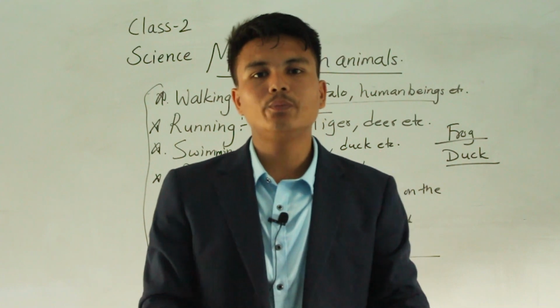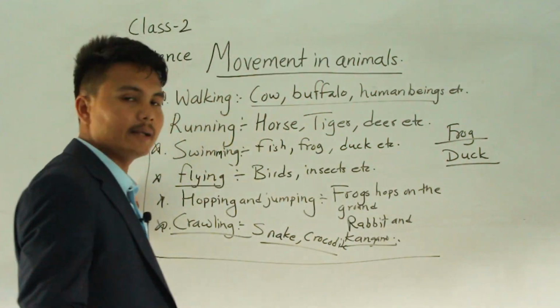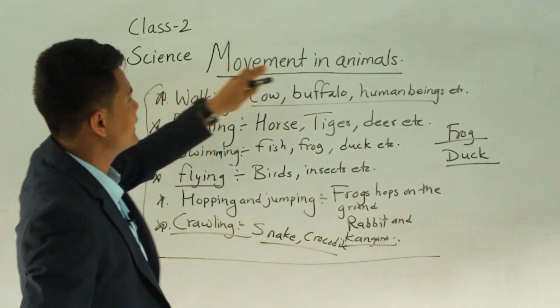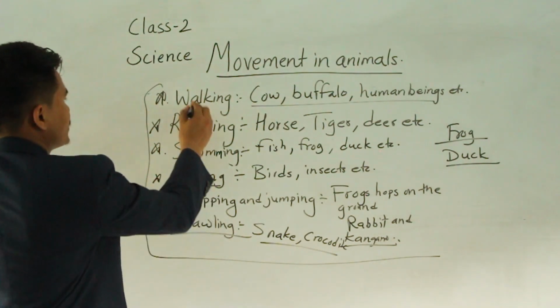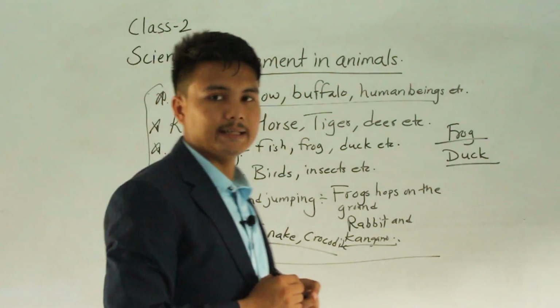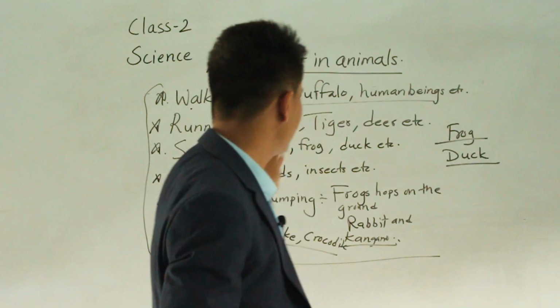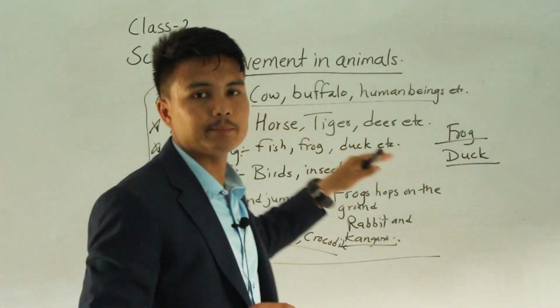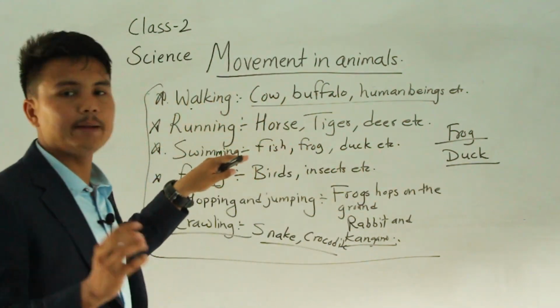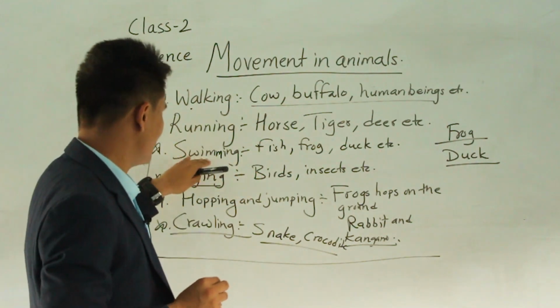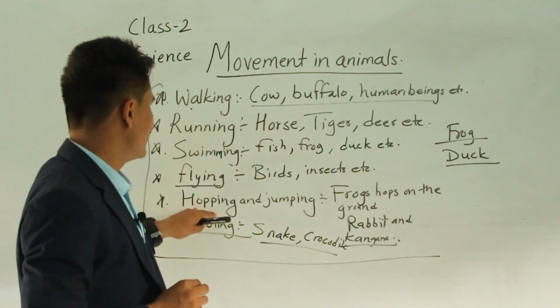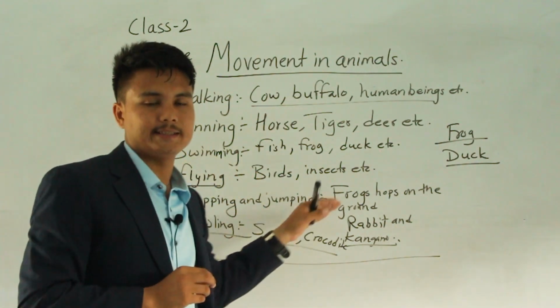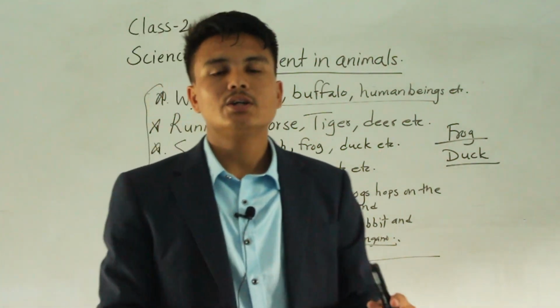Okay class, I hope you have learned it. We have cleared the movements in animals. So your homework is to write as many as you can: walking animals, running animals, add more examples. Swimming animals, flying animals, hopping and jumping, and crawling. This is very important in terms of examination, so you have to learn it.